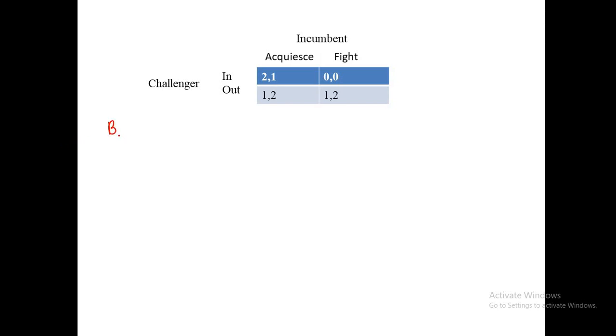Best response function for the challenger when he is considering that the incumbent is taking accommodate.